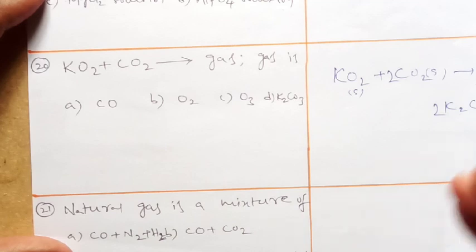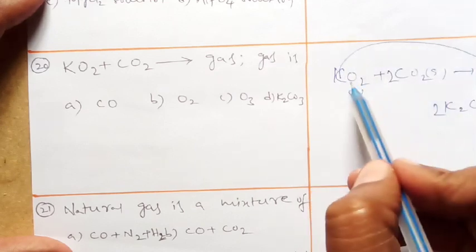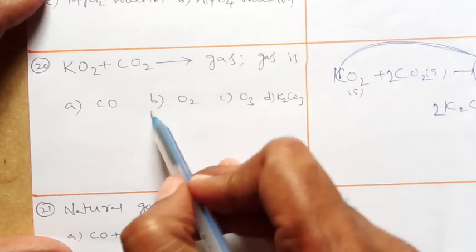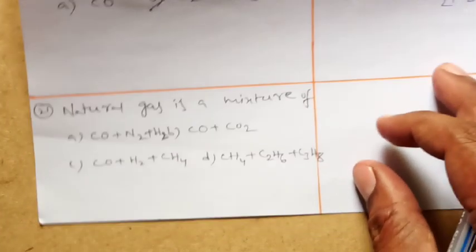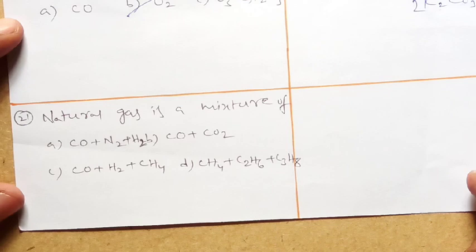So the main point here is what the gas is. Potassium superoxide with carbon dioxide forms oxygen. Remember that. Because of releasing oxygen, it is helpful in submarines, in space vehicles and in space suits. So they use this potassium superoxide. Is it okay? Now, if you look at question number 21, natural gas is a mixture of.